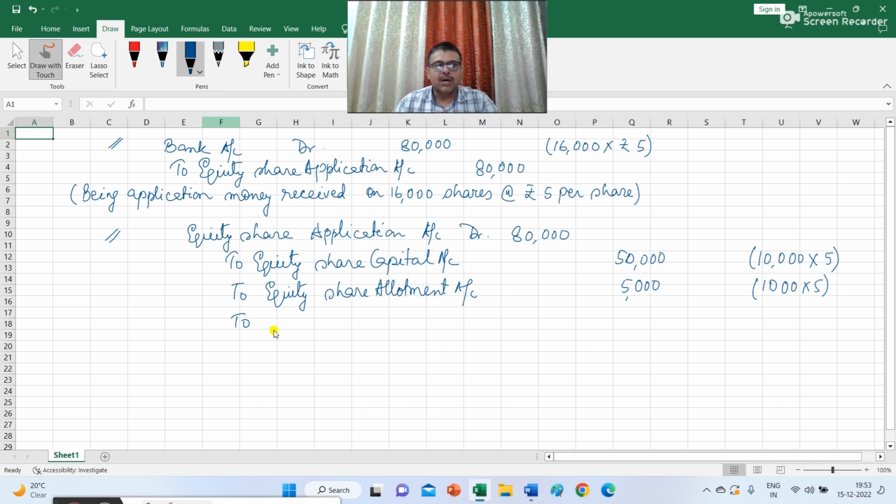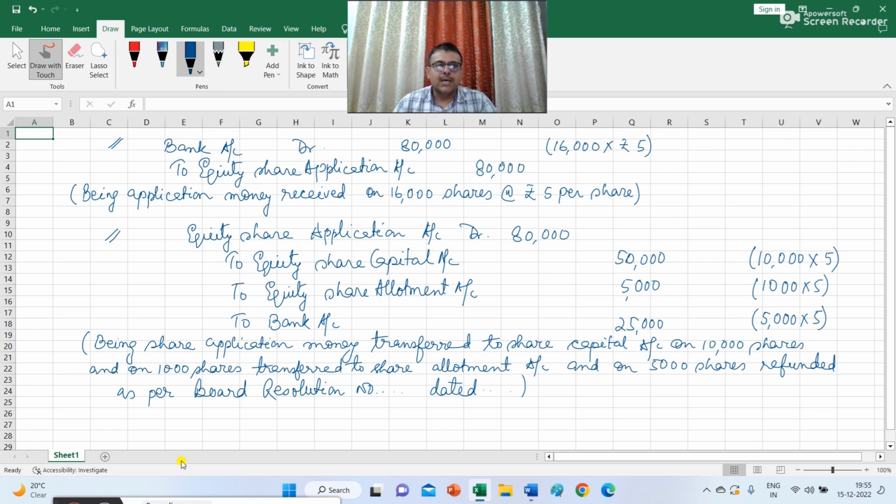And the third amount will be refunded. So here I will write to bank account. 5,000 multiply with 5 is rupees 25,000. It is given in the question that on 5,000 applications the money was refunded. So your journal entry is equity share application account debit 80,000, to equity share capital account 50,000, to equity share allotment account 5,000, to bank 25,000. So here I have written the narration for the second journal entry.